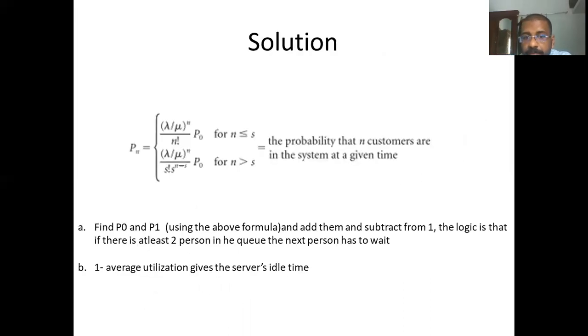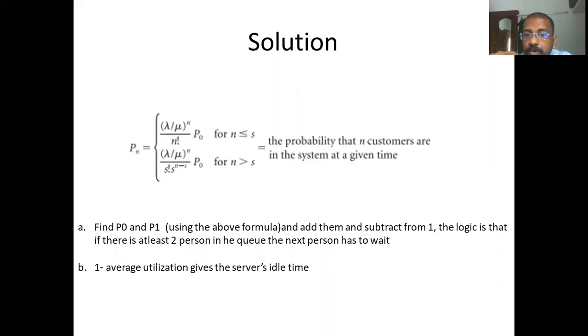To solve the first question, you have to find P0, and then you need to find P1 using the formula which I had shown earlier, where P1 is when there is one person in the system. If there is one person in the system, then you use the first one, n less than or equal to s, because s is 2 and n is 1.